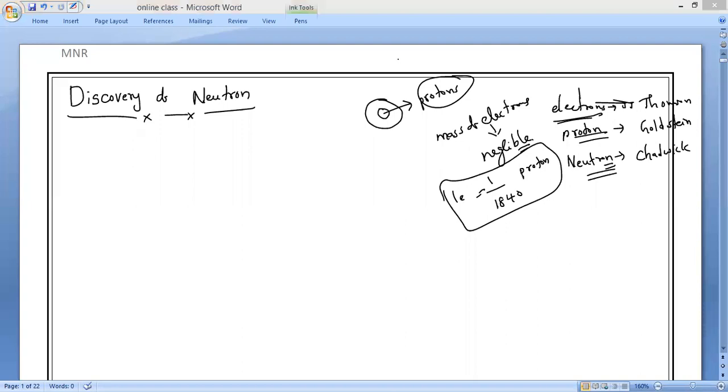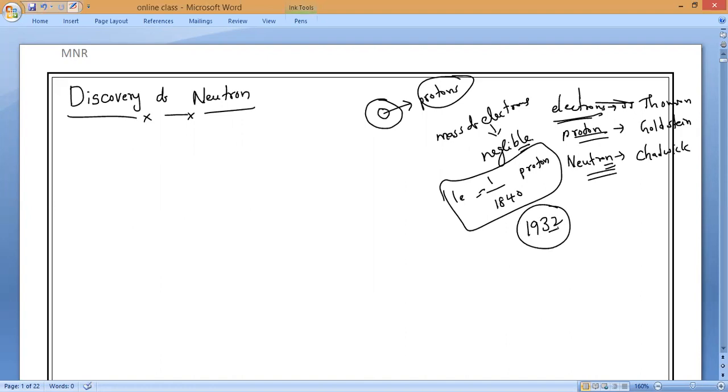So people used to believe that whatever mass the atom has is only because of protons. But later, in the year 1932, Mr. James Chadwick, an English scientist, discovered a third subatomic particle, which is called the neutron. So how was it discovered? Let us discuss. During this 1932, Mr. Chadwick